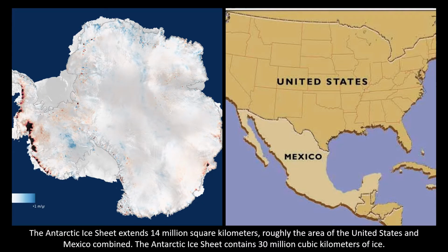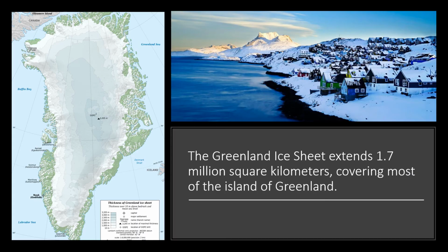The Antarctic ice sheet extends 14 million square kilometers, roughly the area of the United States and Mexico combined. The Antarctic ice sheet contains 30 million cubic kilometers of ice. The Greenland ice sheet extends 1.7 million square kilometers, covering most of the island of Greenland.